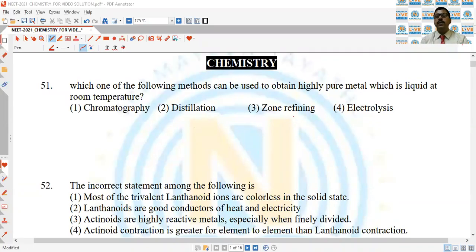In this video, I am going to discuss the chemistry part of NEET 2021, which was held on 12 September 2021. Let's start the discussion.